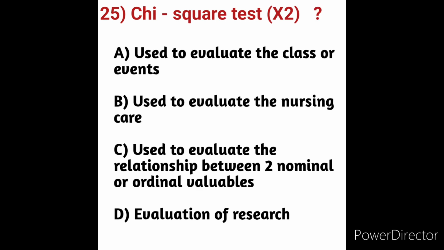Chi square test. Chi square test means, we will see here the options. Option A, use it to evaluate the class or events. Option B, use it to evaluate the nursing care. Option C, use it to evaluate the relationship between two nominal or ordinal variables. Option D, evaluation of research.